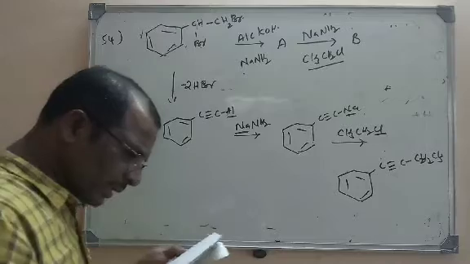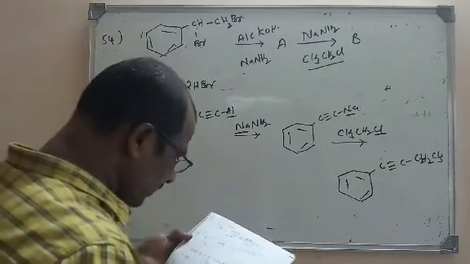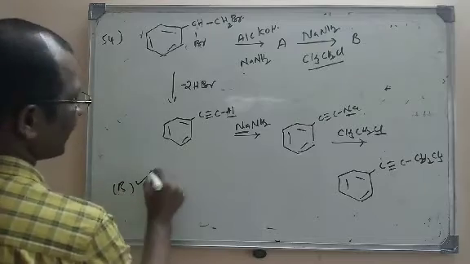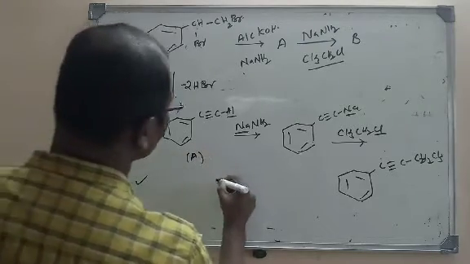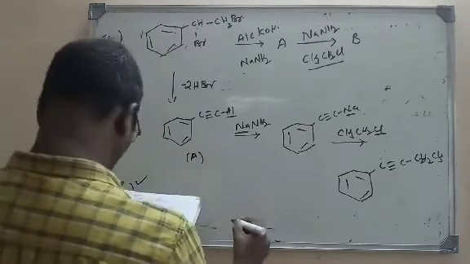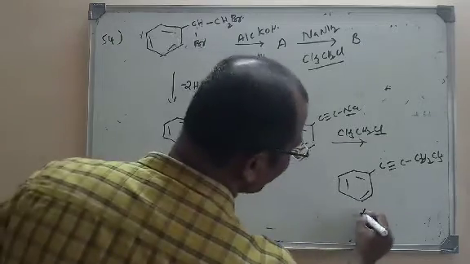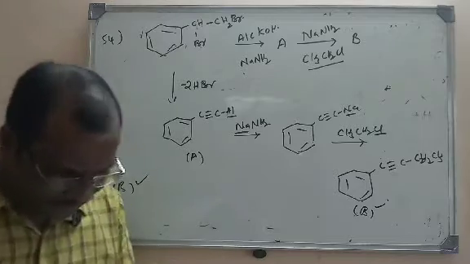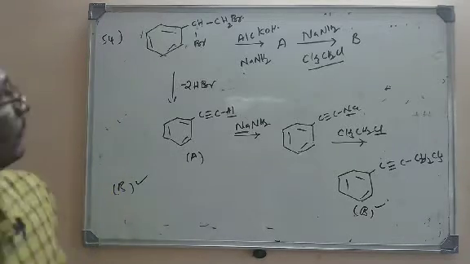So what is the right product here? If you see the A and B molecules, the right option is B here. So B is the right option. This is product A and this is product B. We need to find B here. This is the option. This is the mechanism. Let us move to the next question.